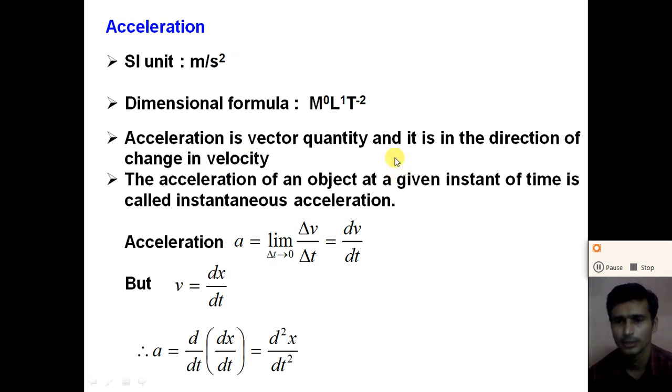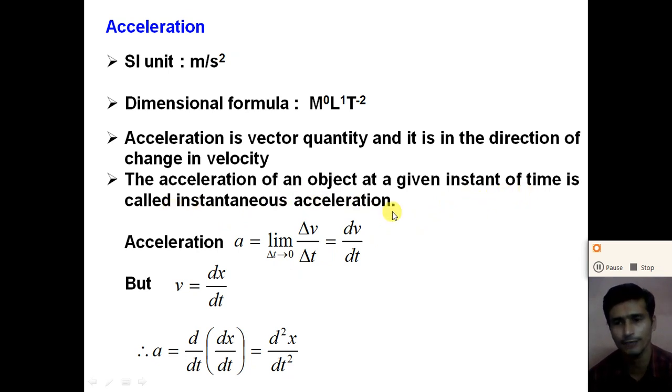But dear student, from the average acceleration we cannot get perfect information about the acceleration at an instant of time. Same as from the average velocity, we cannot get the value of the velocity at a particular instant of time. Similarly, from the average acceleration, we cannot get the value of the acceleration at a particular time. So for that, we need to define the instantaneous acceleration. The acceleration of an object at a given instant of time is called the instantaneous acceleration.